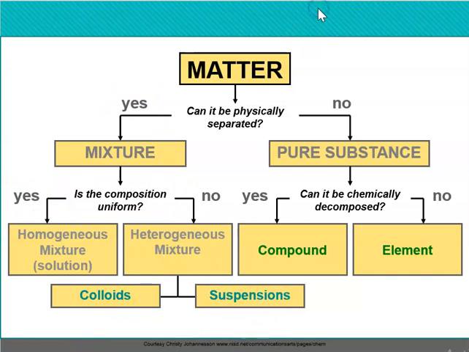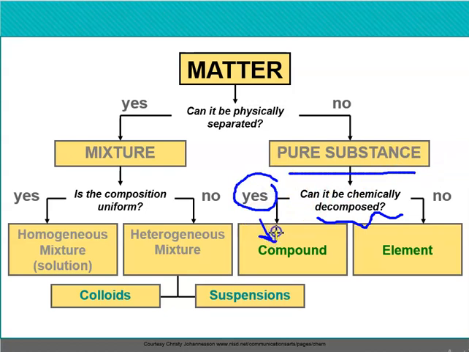Okay, so now if I can't physically separate it, then it's a pure substance. So if I cannot filter it, I cannot evaporate it, I cannot distill it, then it's a pure substance. Can it be chemically decomposed? Can I use electrolysis or anything? Yes, it's a compound.